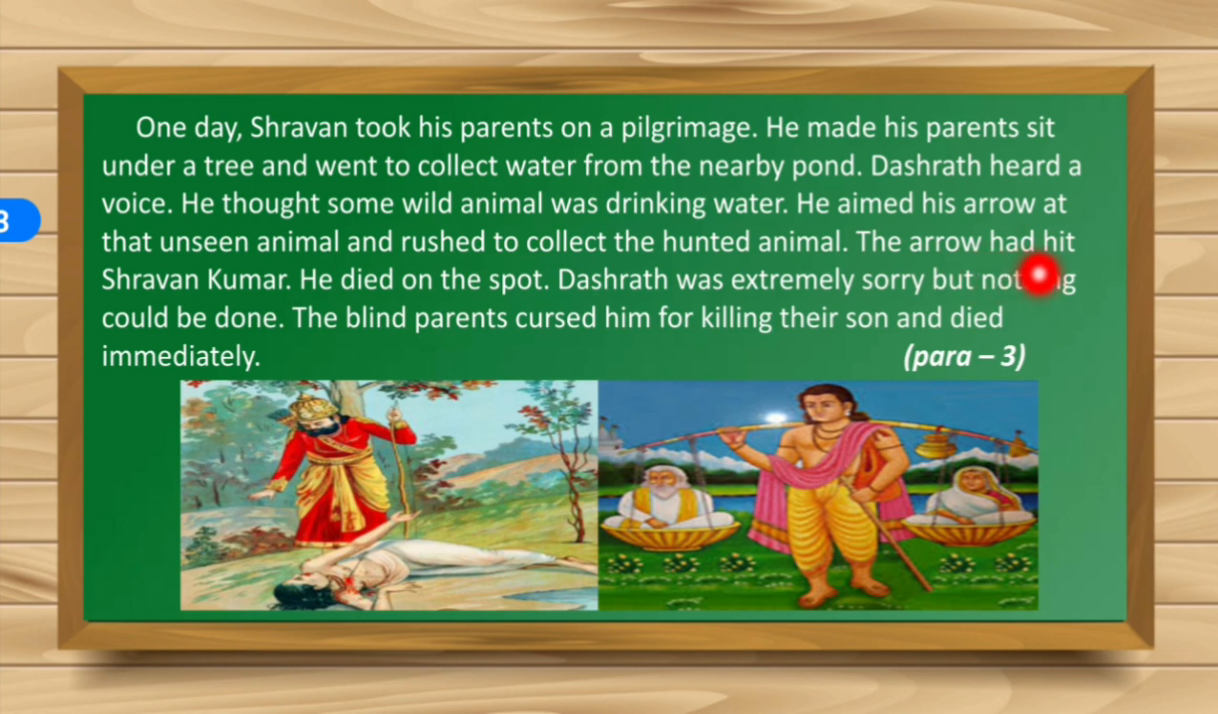The arrow had hit Shravan Kumar. Oh God, what had happened? The arrow that he had aimed had hit Shravan Kumar, who was collecting water from the pond for his old parents. He died on the spot. On the spot means right at that place. At that very moment, he died.